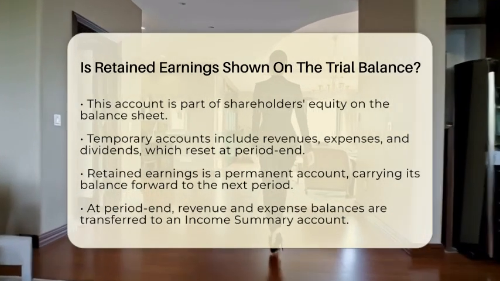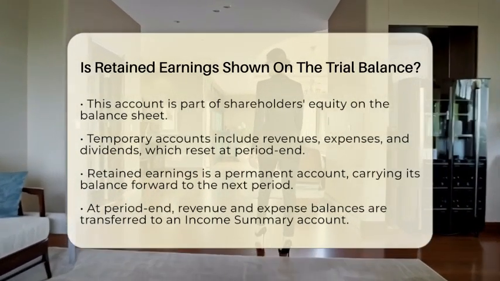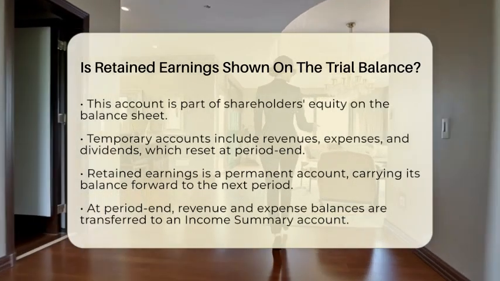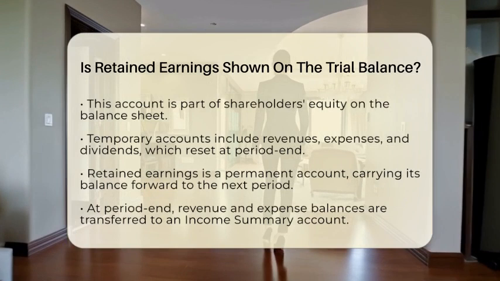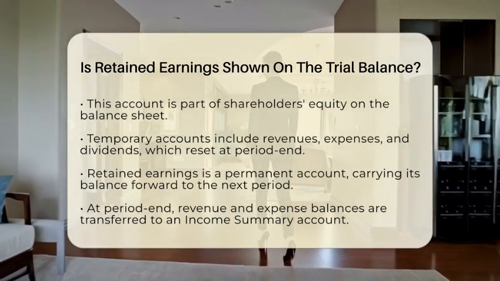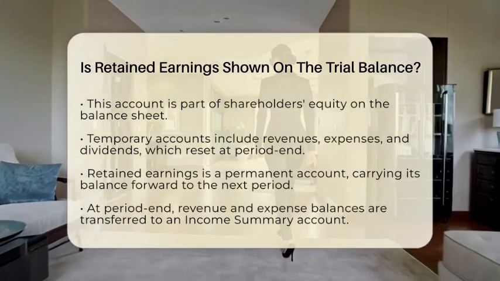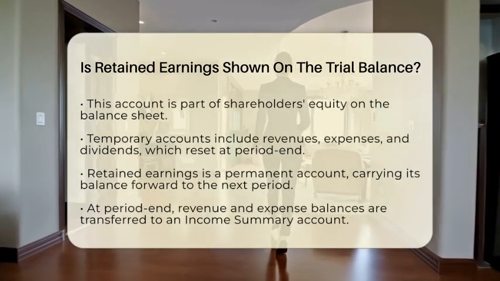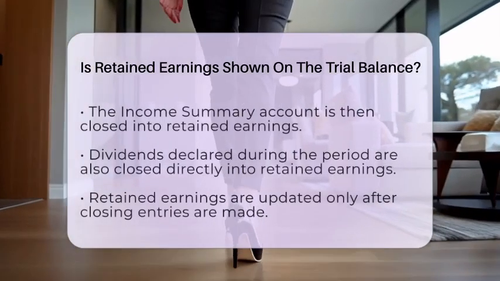At the end of the accounting period, the balances of revenue and expense accounts are transferred into an intermediate account called income summary. This account is then closed into retained earnings. Any dividends declared during the period are also closed directly into retained earnings. This process updates the retained earnings balance to reflect the current period's net income and dividends.